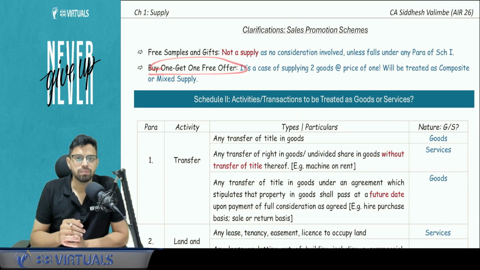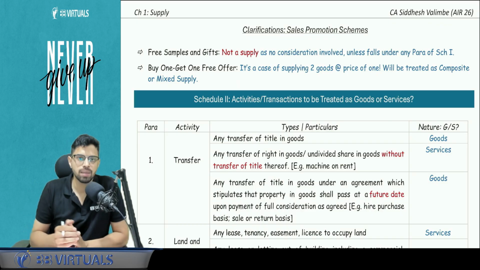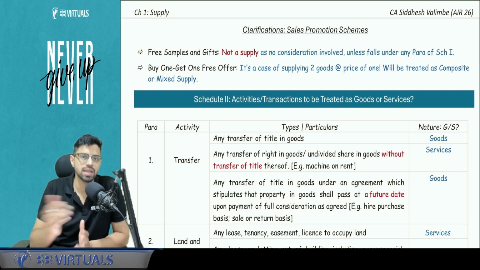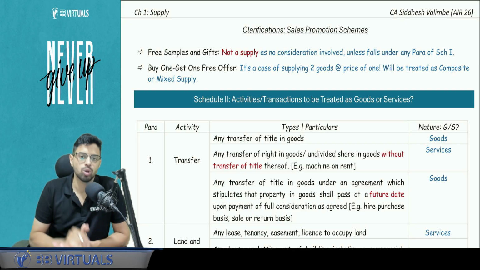Buy one, get one free. So I buy one item, but I get 2 items in the price of 1. Is this a supply? Or there is some element of gifting or something? No, it is a supply. It's just 2 items at the price of 1. So I am paying the price, right? I'm paying low, I'm paying more. That does not matter. That is irrelevant for being a supply. I'm paying something, I'm getting 2 items for it. This is a normal supply.